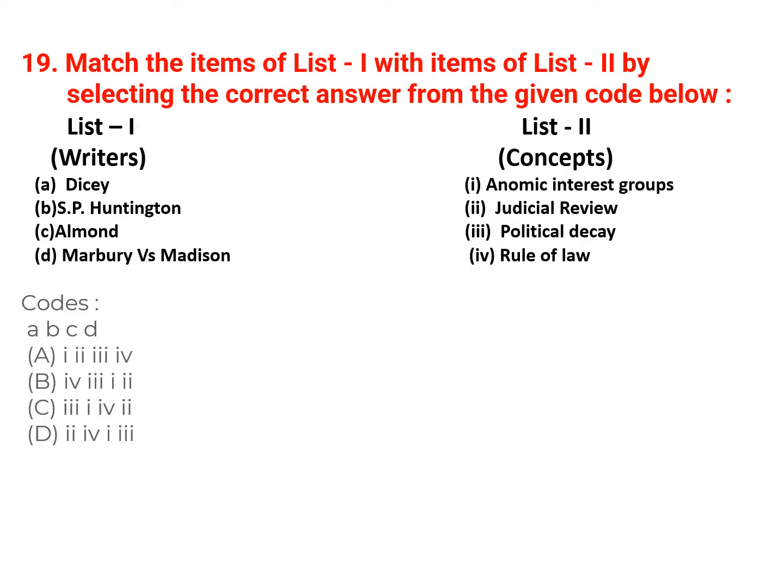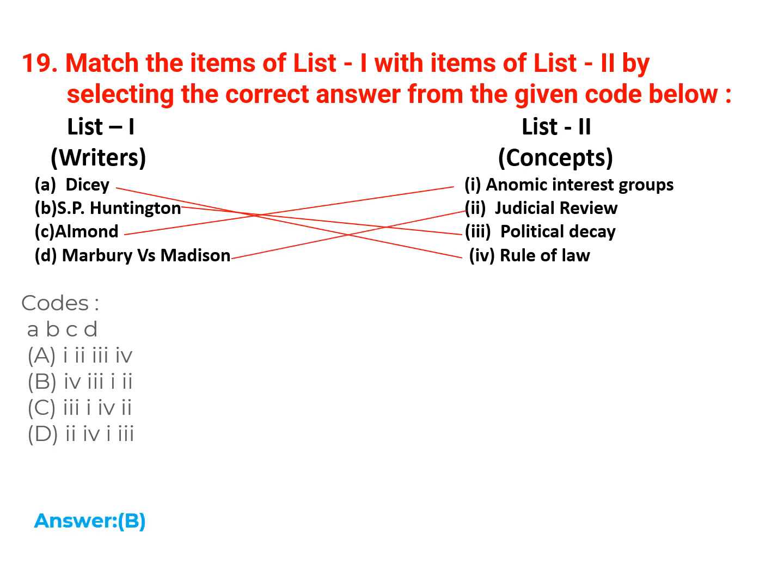Now writers with concepts. Dicey, rule of law, is a very famous concept of Dicey. S.P. Huntington, political decay. Almond, anomic interest groups. Marbury versus Madison. This is related to judicial review. So the correct option for this question is option B, 4312.